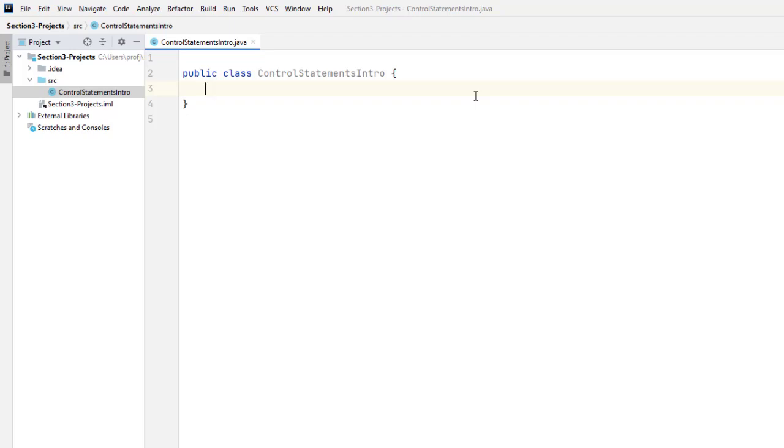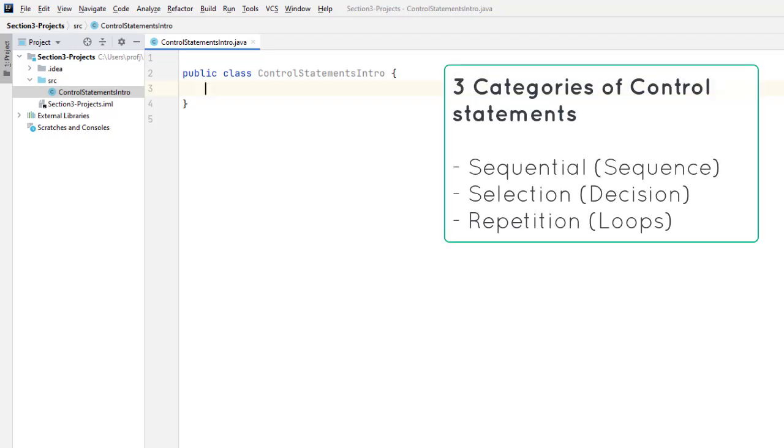There are 3 primary categories of control statements in Java. They are sequential or sequence control statements, selection control statements, also sometimes called decision statements, and repetition control statements, sometimes just referred to as loops.